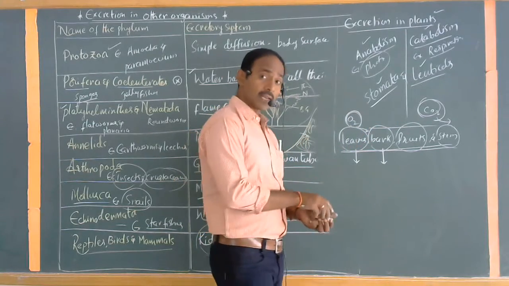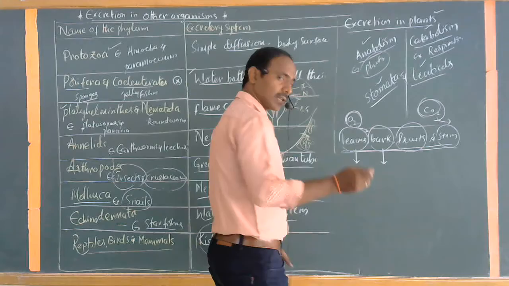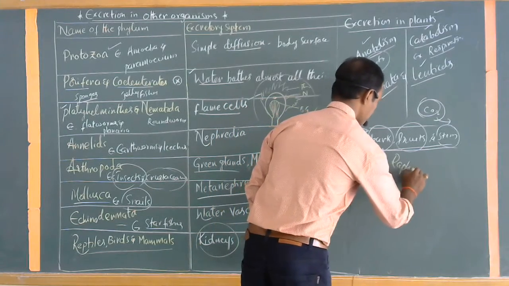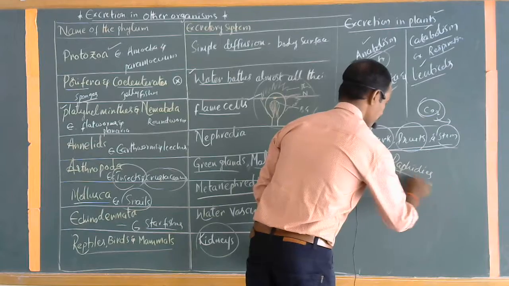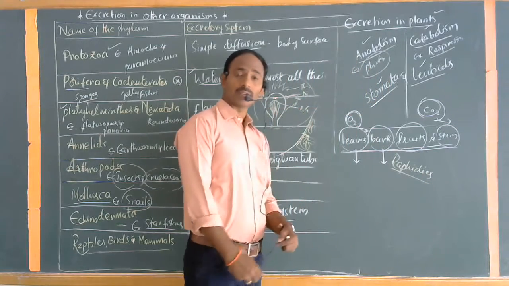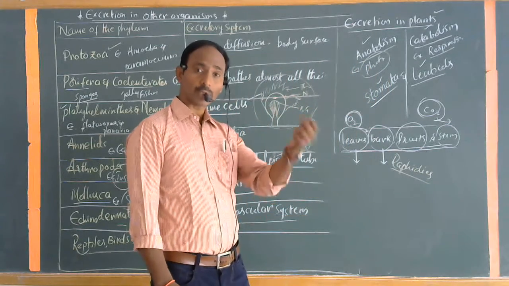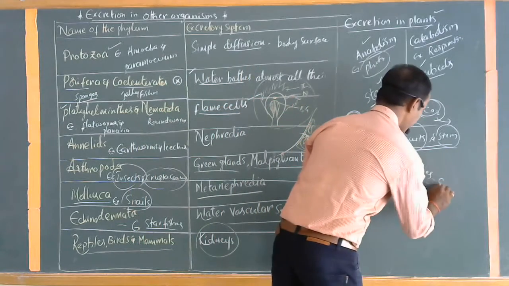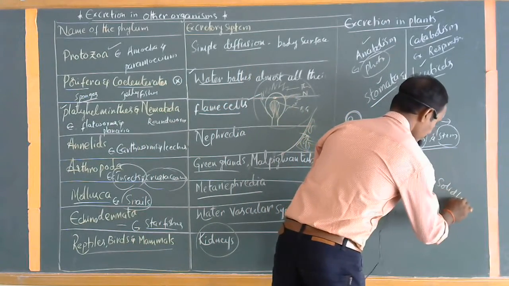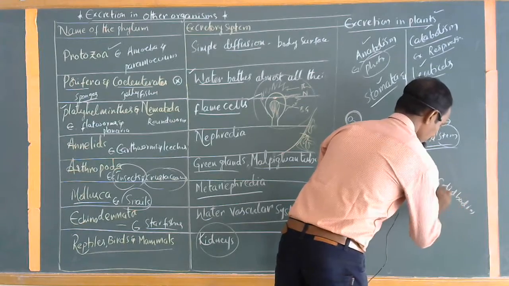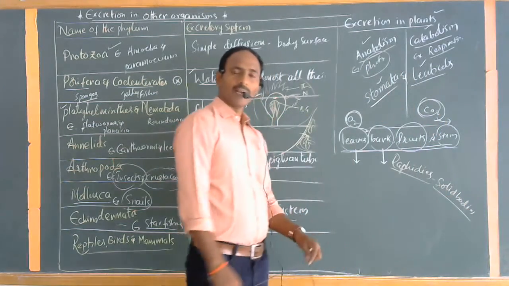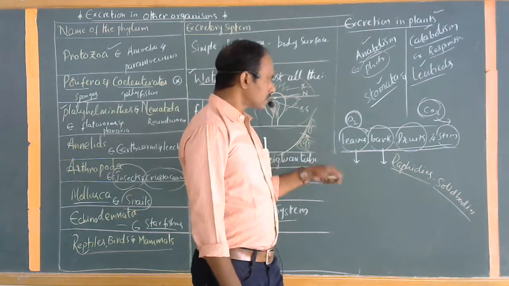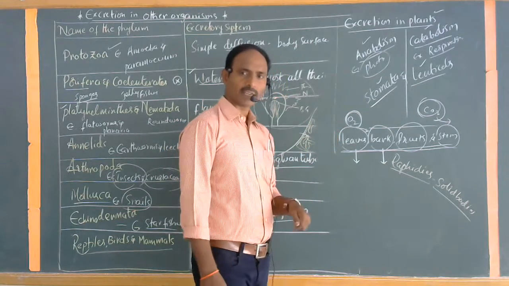Okay, one more thing. Some kinds of plants can also store their waste materials in the fruits. Those are commonly called raphides. Some kinds of plants can also release their waste materials. They can store their waste materials in their fruits, especially in solid bodies. So this kind of material can be shed.